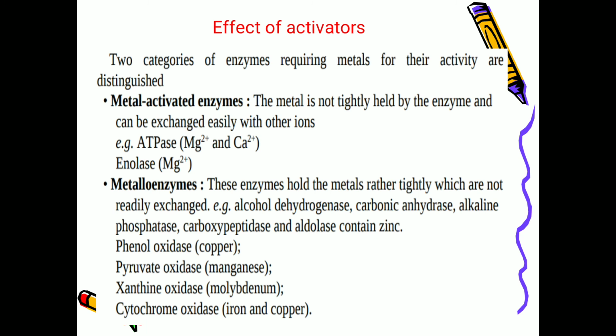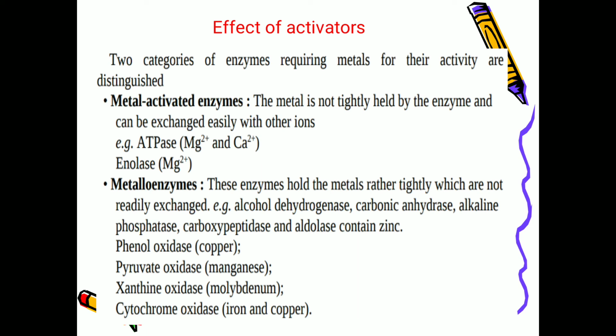And two categories of enzymes requiring metals for their activity are distinguished. Those are metal activated enzymes and metalloenzymes. What is the difference between these two categories? When the metal ion is not tightly held by the enzyme and can be exchanged easily with the other ions, they are called metal activated enzymes.